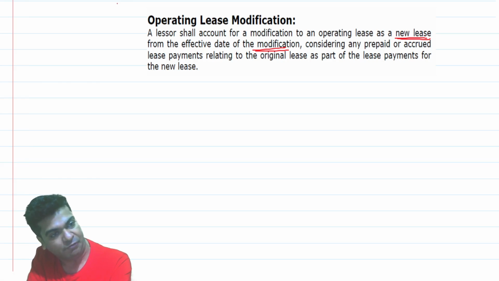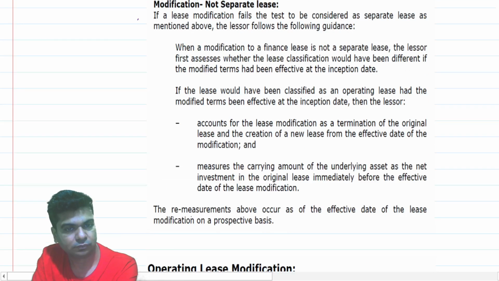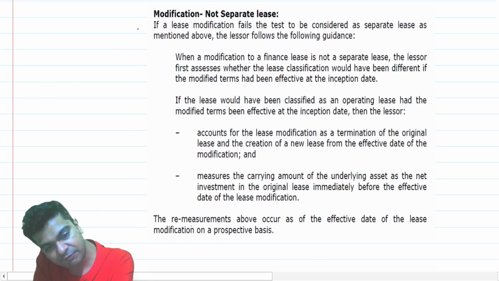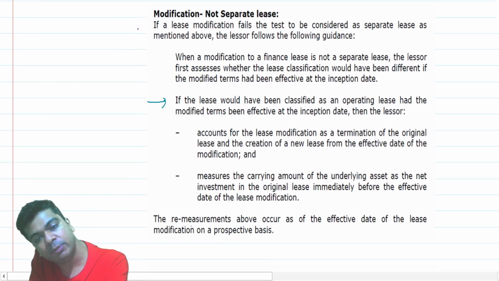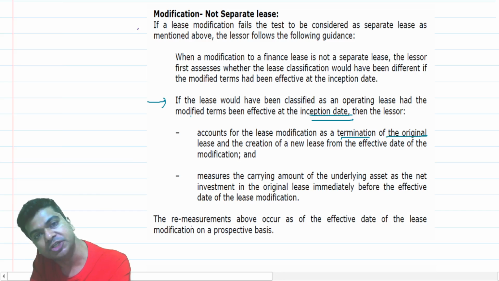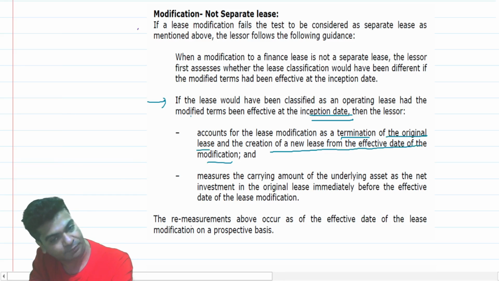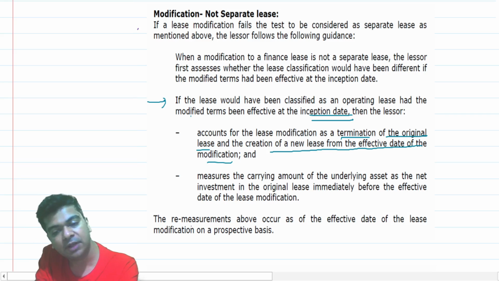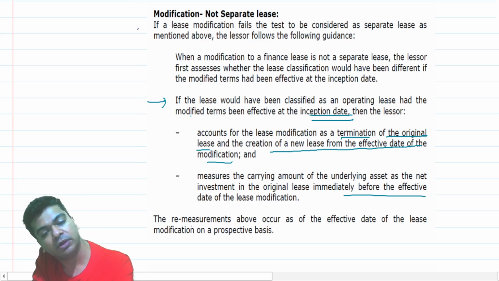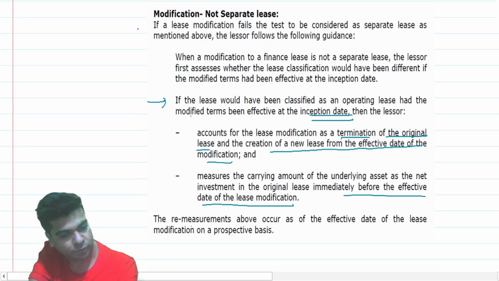We see the write-up for it. Here it is: modification, not a separate lease. We'll read from here. If the lease would have been classified as an operating lease had the modified terms been effective from the inception date, then the lessor accounts for the lease modification as the termination of the original lease and creation of a new lease from the effective date of the modification, and then measures the carrying amount of the underlying asset as the net investment in the original lease immediately before the effective date of the lease modification.